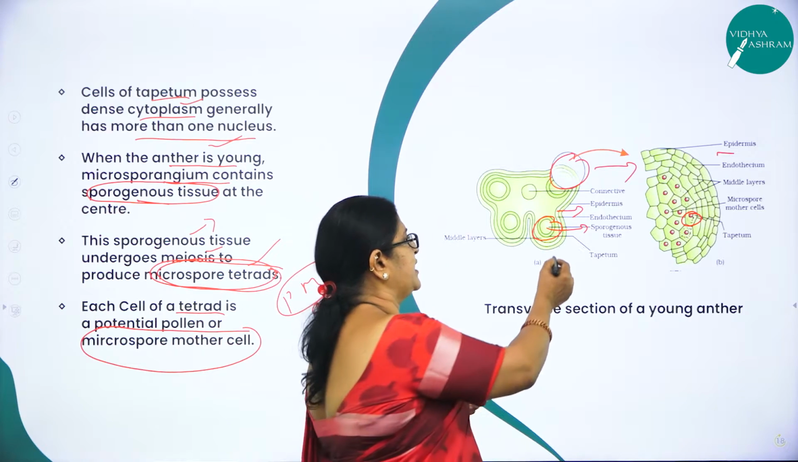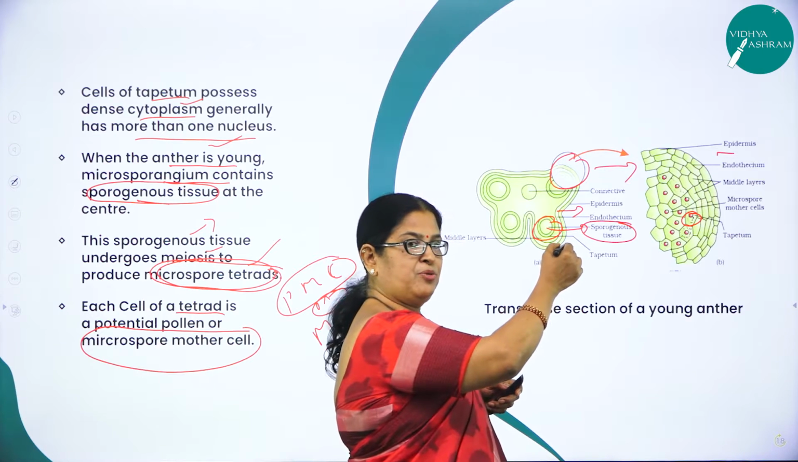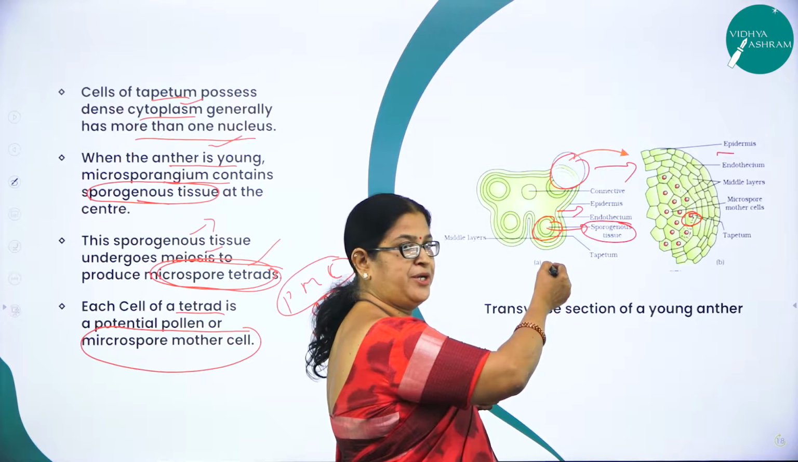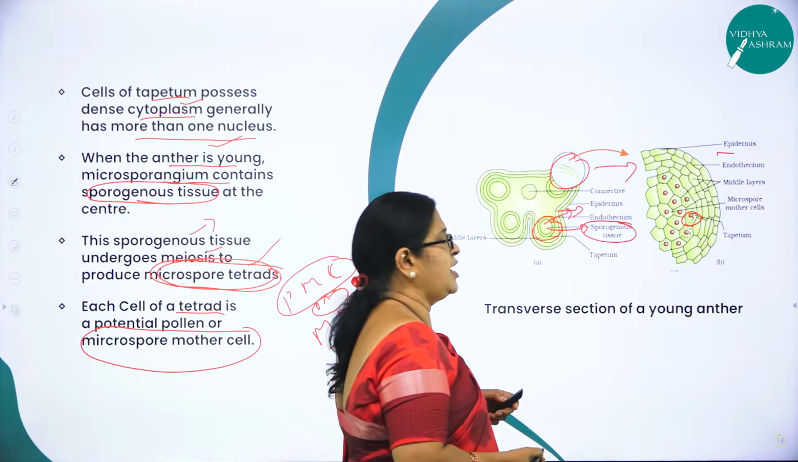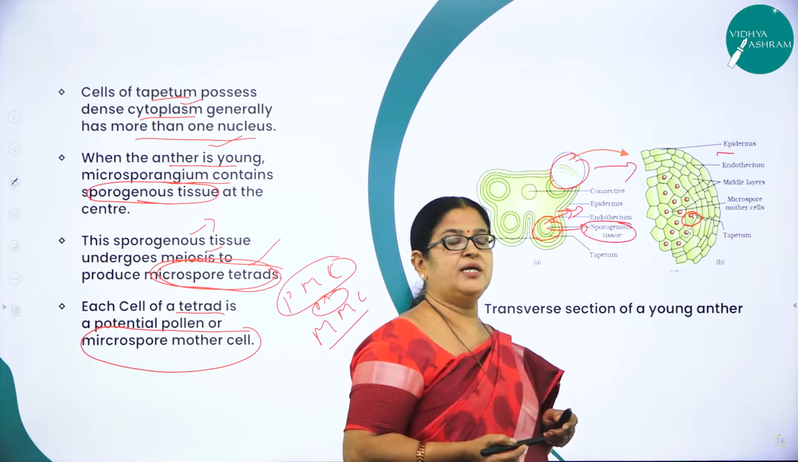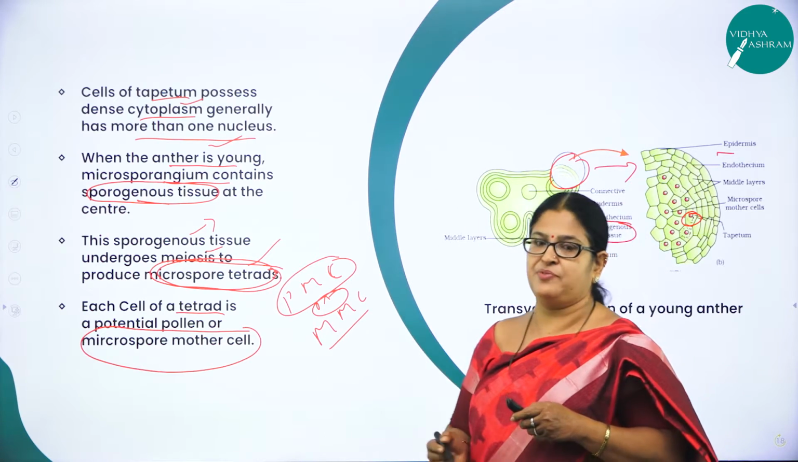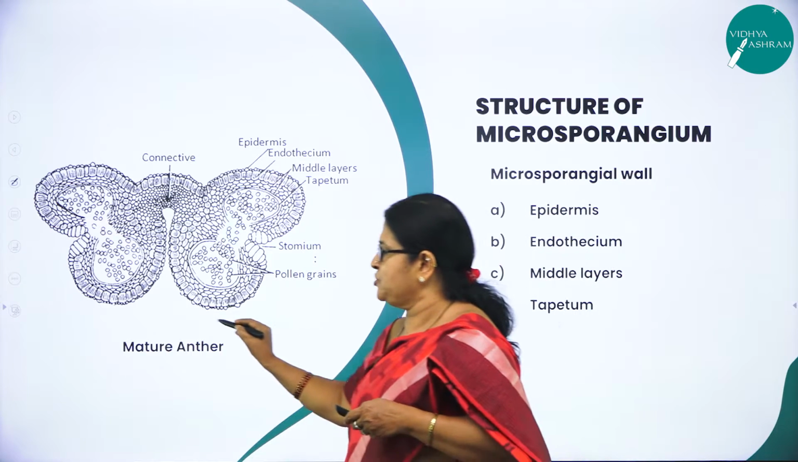So all the pollen grains that are formed in the sporogenous tissue will later develop into what? They undergo meiosis and develop into pollen grains, and that will be released by a process called dehiscence. This is a very, very important concept to be learned, and particularly this diagram is very important. This is the structure of a mature anther.